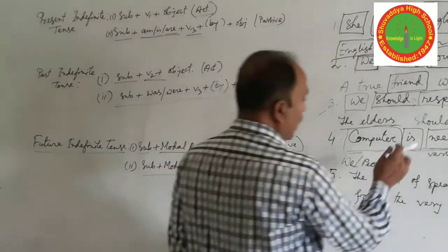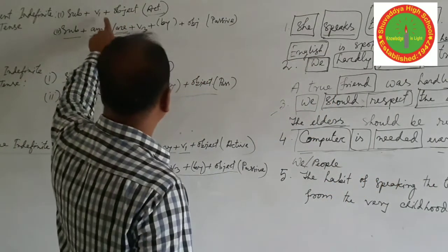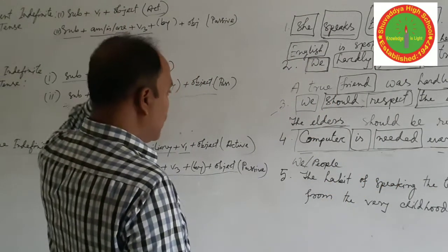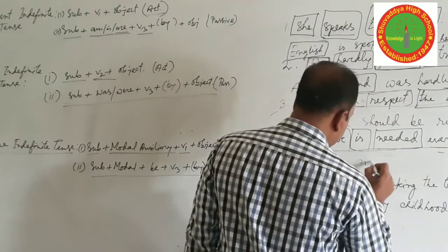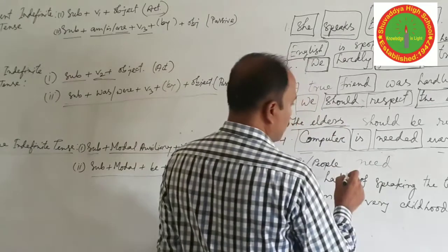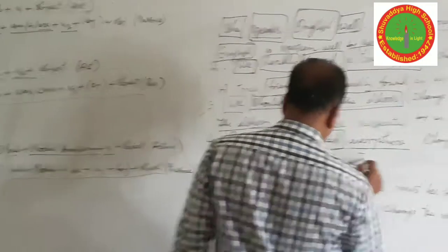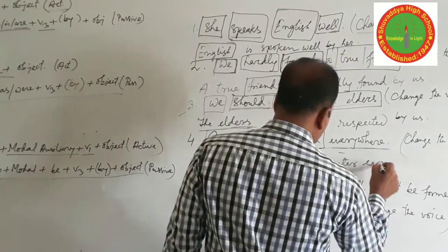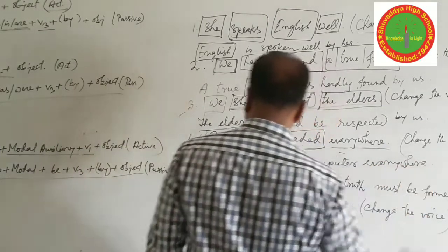So here the auxiliary verb is omitted, and the form of the verb should be the present form or verb 1. So we people need computer everywhere, in the same position.